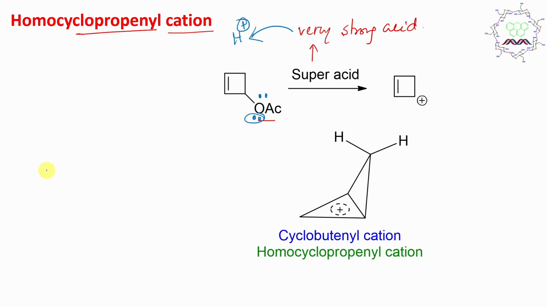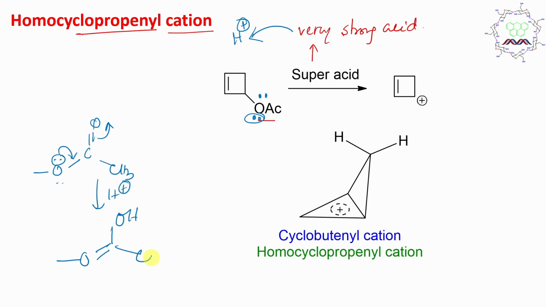By the way, you can say, sir, instead of OAc, we know resonance happens and this carbonyl oxygen is more electron rich. Agree? Okay, do protonation here. For your satisfaction, let me accept. This is OH, this is CH3. Fine. So there is protonation, but still it means that this is carrying a positive charge.